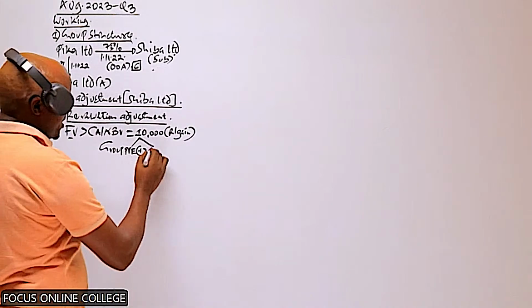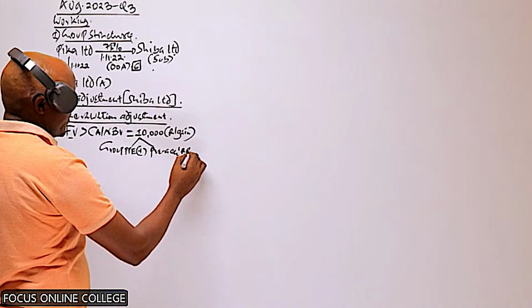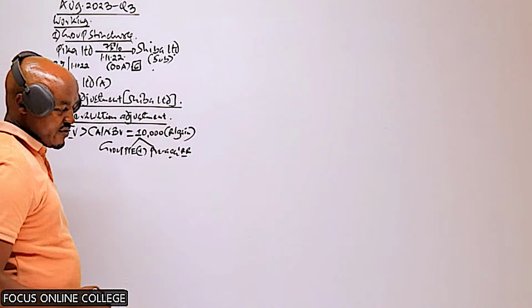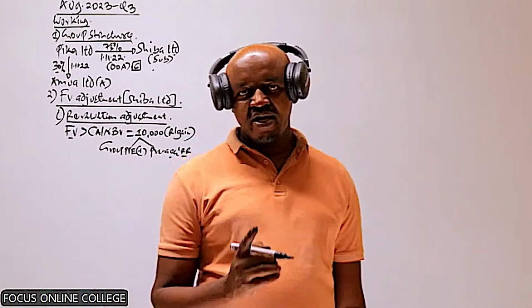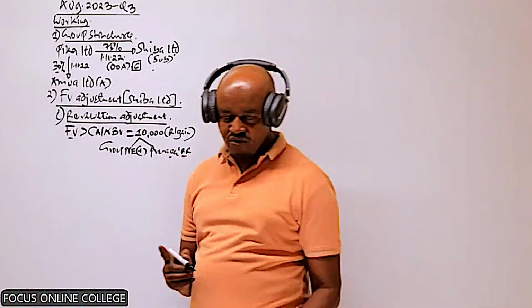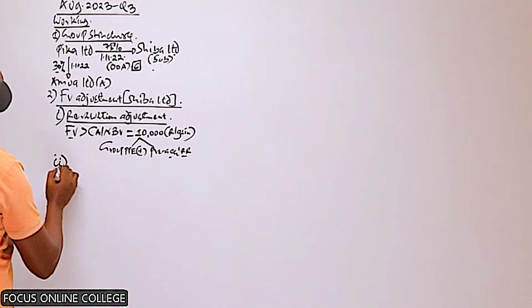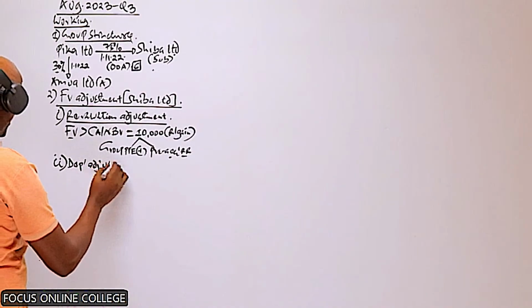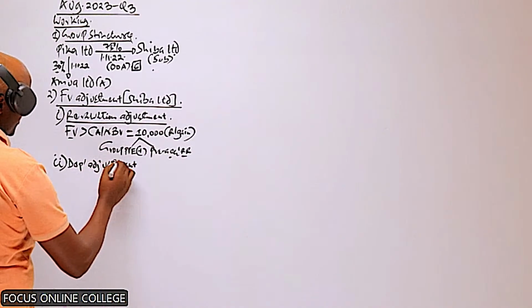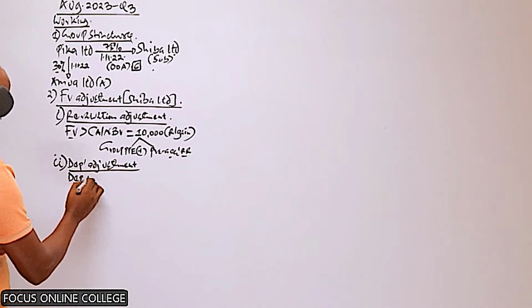And number two, we said that this 10,000 is a pre-acquisition revaluation reserve. When computing the goodwill on acquisition of Sheba, this will be one of the pre-acquisition reserves we are going to use. So number two, we make the other adjustment, which is called the depreciation adjustment.